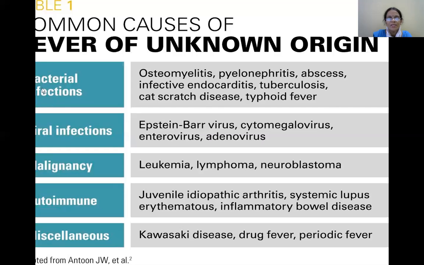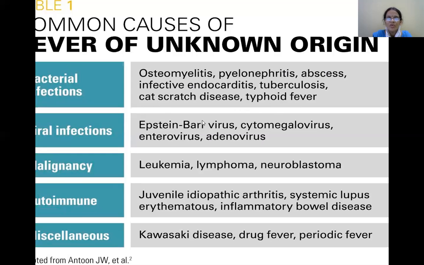Mostly it is bacterial infections, which could be osteomyelitis, pyelonephritis, abscess, infective endocarditis, tuberculosis, cat scratch disease, and typhoid fever. Mostly you can suspect infective endocarditis, tuberculosis, or abscess, because of which the fever is persisting for more than 3 weeks.